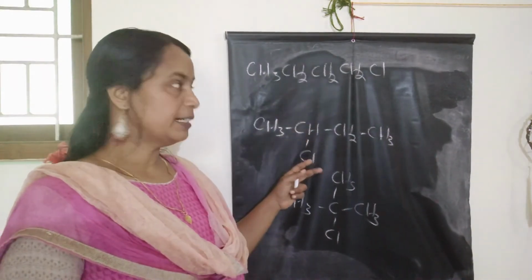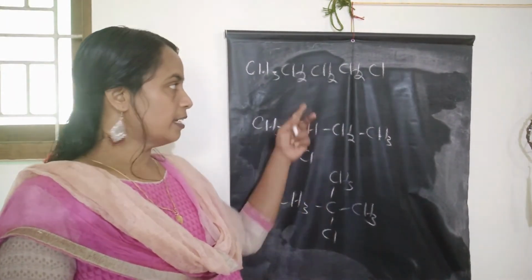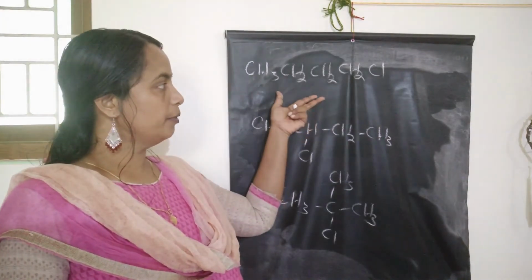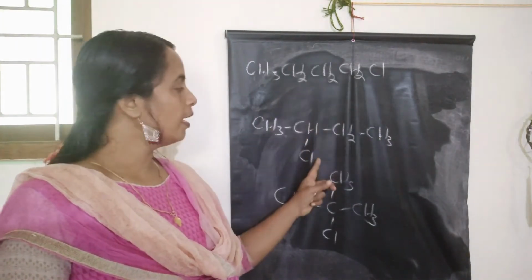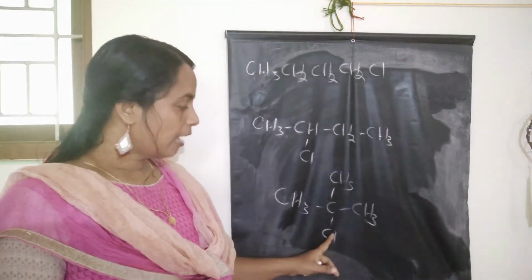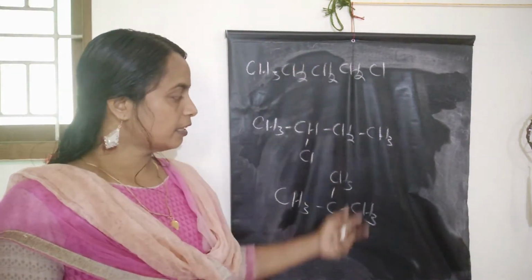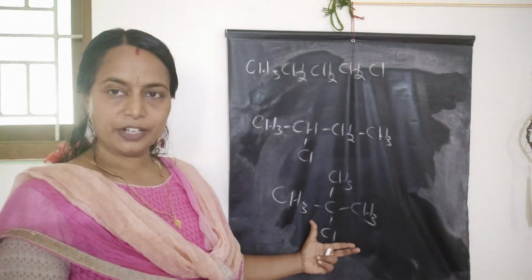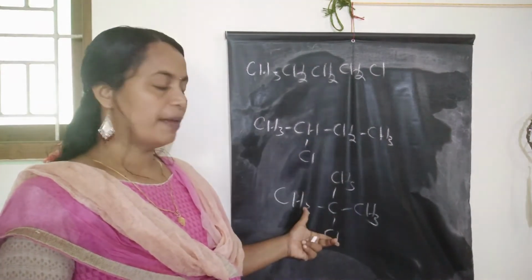The boiling point and melting point decrease as the branching increases. 1-chlorobutane has a boiling point higher than 2-chlorobutane, than 2-methyl-2-chloropropane, which are three isomeric forms. It is because of the increasing branching.